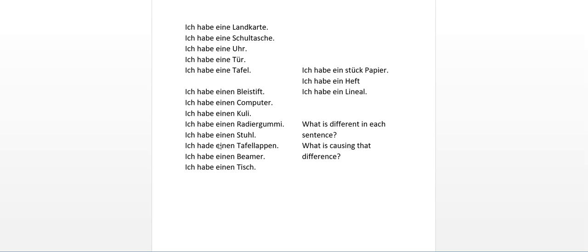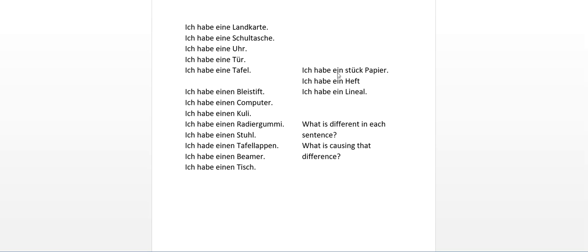So, alright, now, let's look at these. What's different? The word ein, and of course the gender. What's causing the difference? The gender of the words. Because this word is feminine, that's eine. Because this word's masculine, that's einen. Because this is neutral, that's just ein.